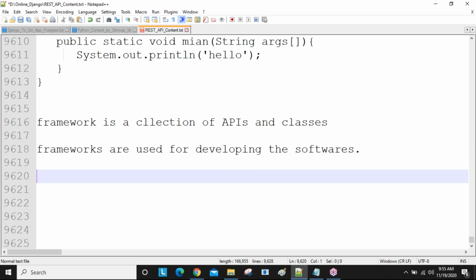This is the point, guys. We are discussing the Django framework. The Django framework is nothing but one software. Remember that point. So frameworks are used to solve our problems.